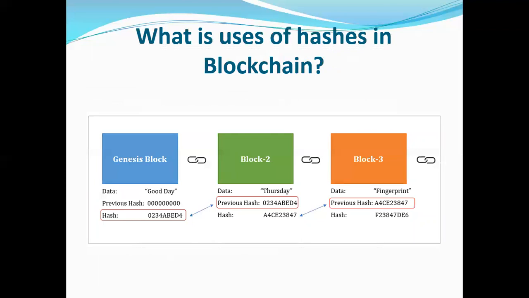Now, what are the uses of hashes in blockchain? The first hash is calculated for the first block, called the Genesis block, using the transactions inside that block. The sequence of initial transactions is used to calculate a block hash for the Genesis block. Now, for every new block generated afterward, the previous block's hash along with the hash of its own transactions determine its current block hash. This is how a chain of blocks is formed, with each new block hash pointing to the block hash that came before it.